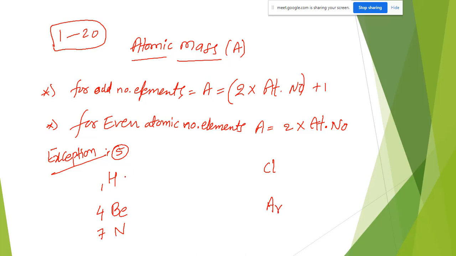What are the exceptions here? For hydrogen, odd number, 2 into 1 plus 1 should be 3, but that is completely wrong; 1 is the answer. That's why it is an exception. Already I told you, hydrogen is the only element in the periodic table without a neutron, so the mass will obviously be different. Next, beryllium, an even number, so our expectation is 8, but it is wrong. 9 is the correct answer.